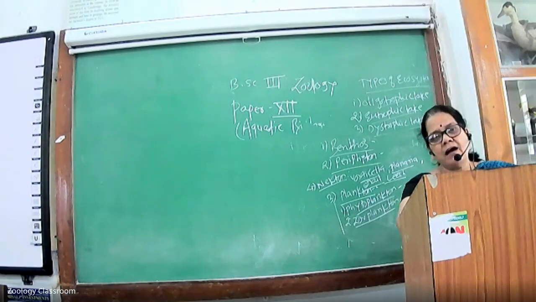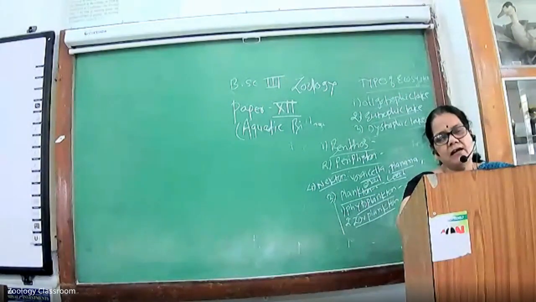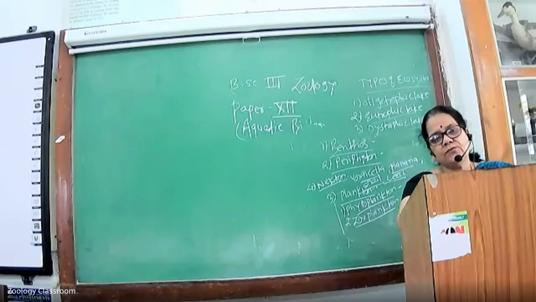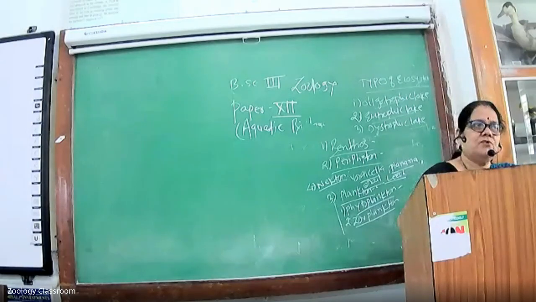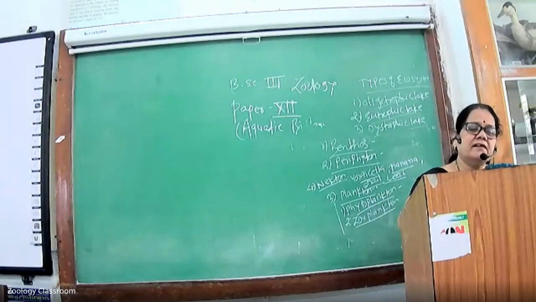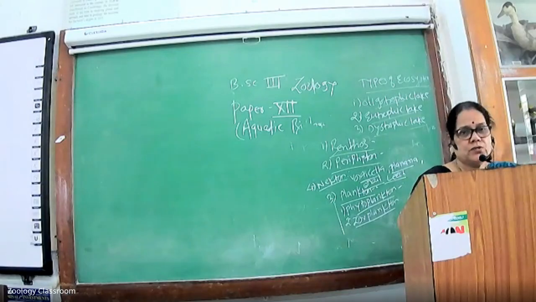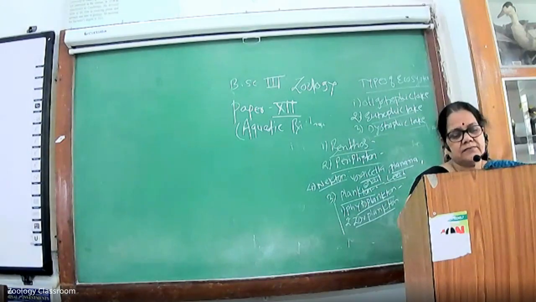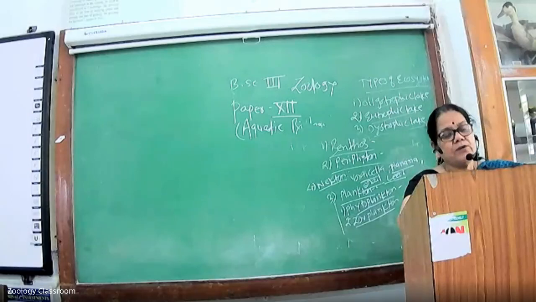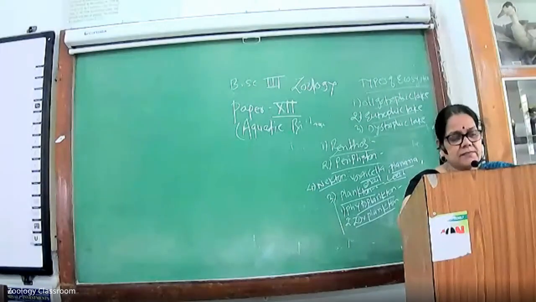Do you know the amoeba? It is a unicellular and microscopic animal. It is not seen with the naked eye. These amoeba and paramecium are included under the phylum Protozoa. Second phylum is the Coelenterata. In the Coelenterata, the hydra is generally present. Hydra is found as a freshwater animal.